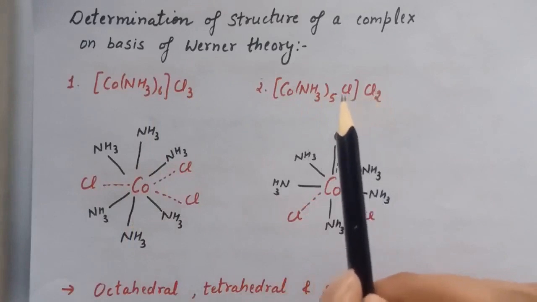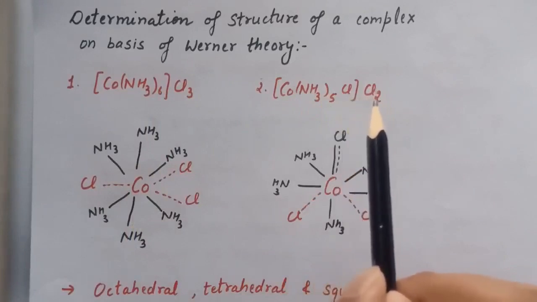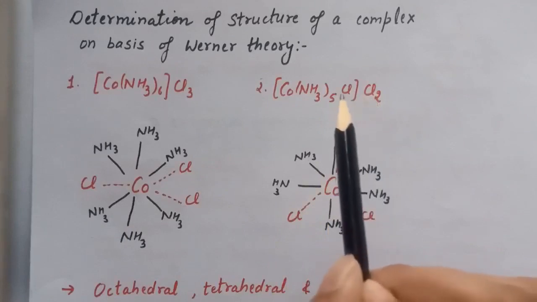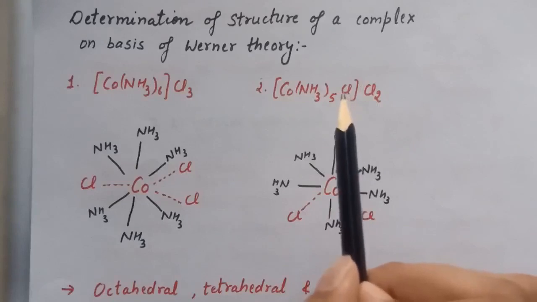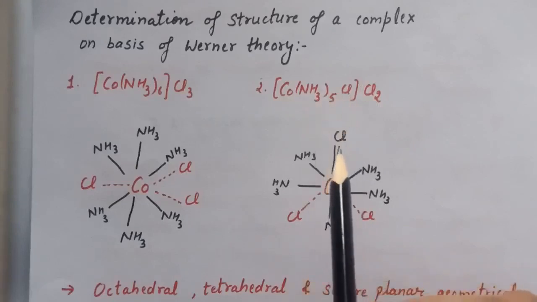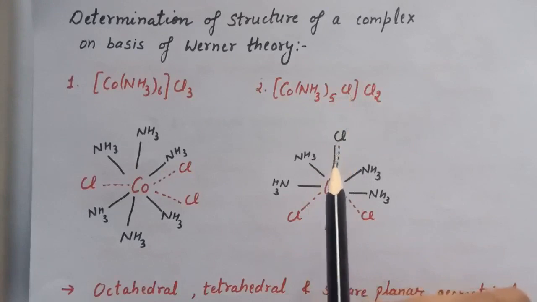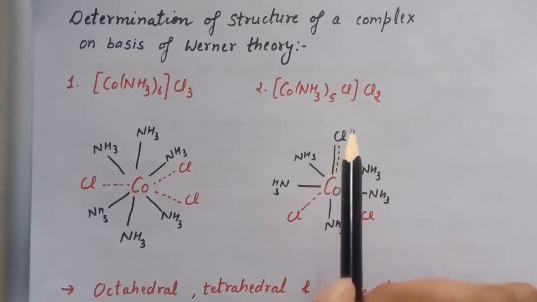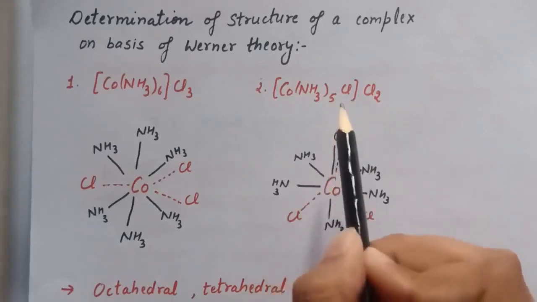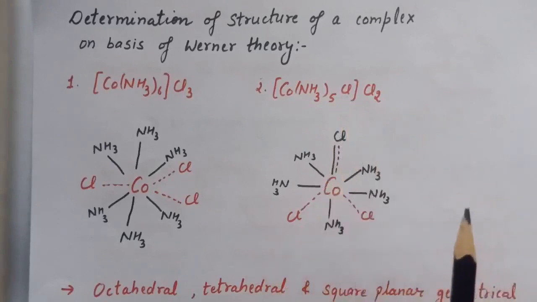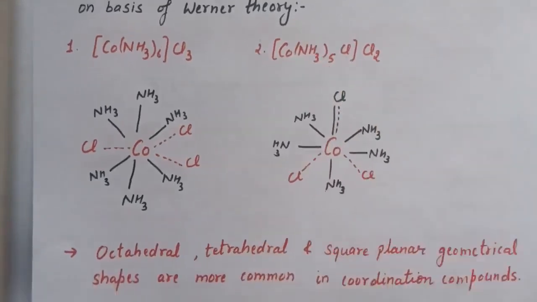Now these Cl2 contribute to primary valencies, and this one chloride ion which is inside this bracket satisfies both primary valency as well as secondary valency. So this dot and the solid line represent primary valency and secondary valency. So in this complex, the one chloride ion satisfies both primary and secondary valencies. And octahedral, tetrahedral and square planar geometrical shapes are most common in coordination compounds.